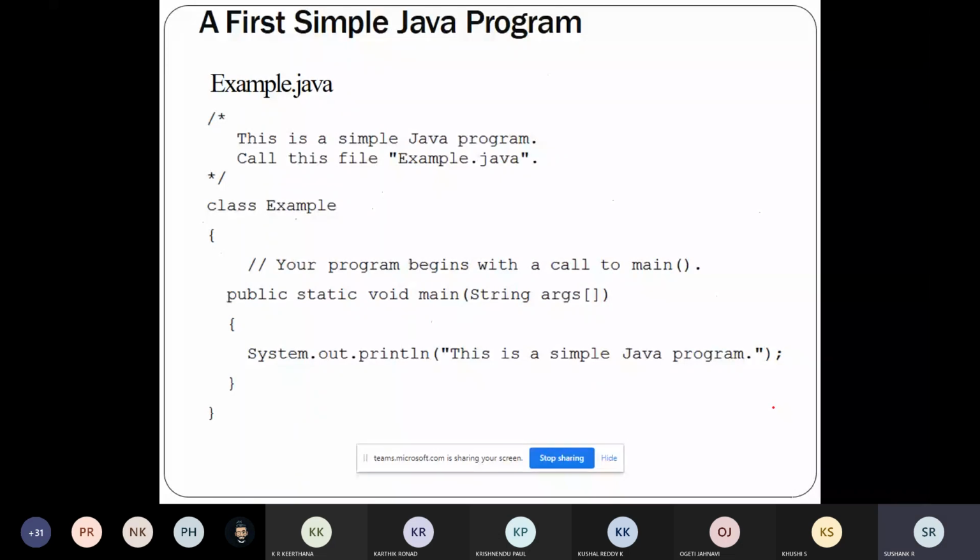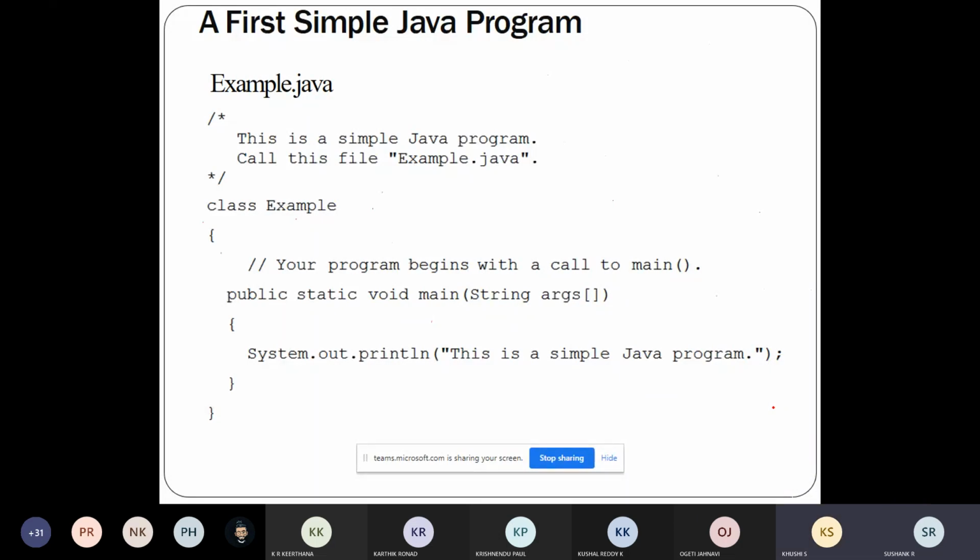So what points have you learned till now? I'll just summarize the points which we have learned till now. The first point is the file name. Whichever class contains the main function,